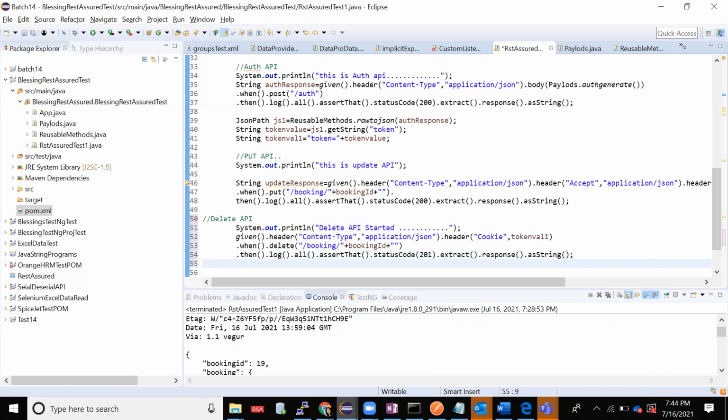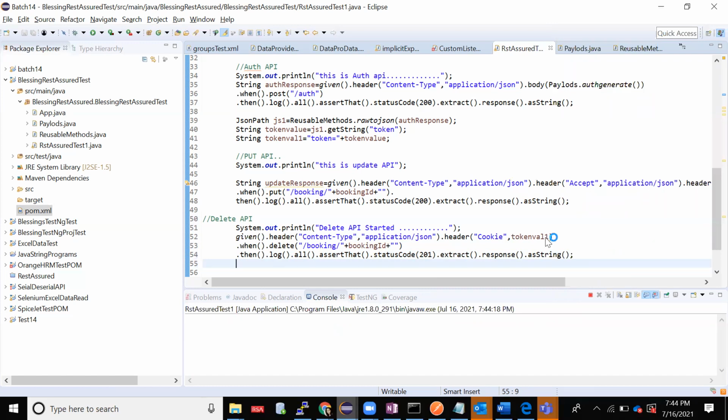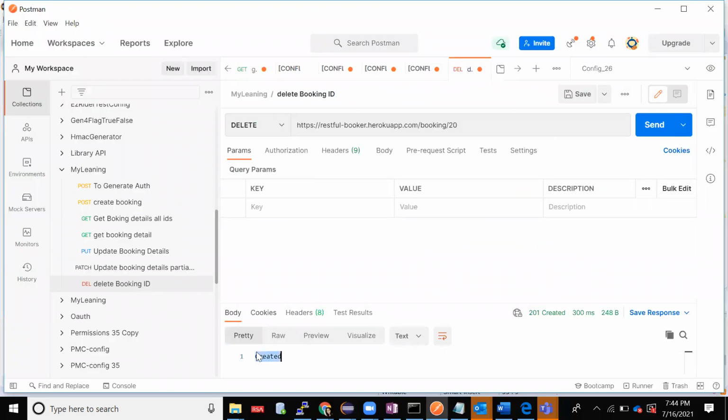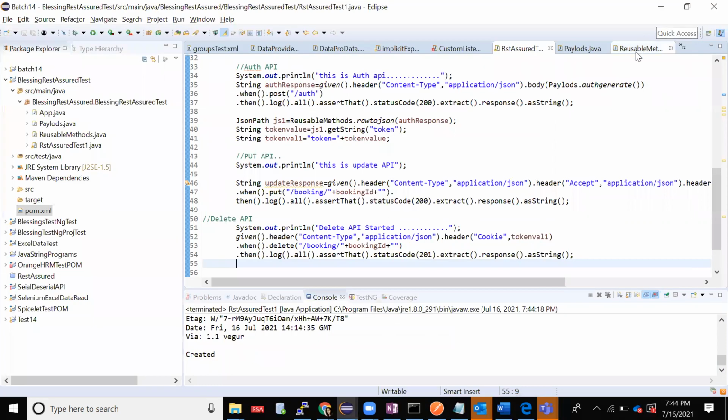Now we'll see if it is working. Let me just try this much, to see if it is deleting properly or not. See, it is getting created. But how will we get to know whether it is deleted properly or updated properly? Basically, we are getting some response, right? We can read this response by using a JSON path, right?